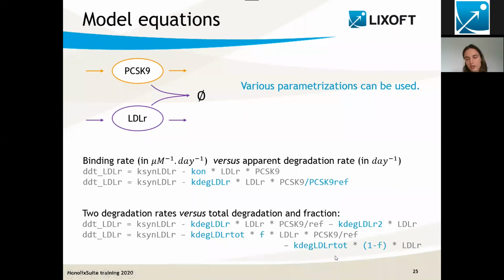In the second term, I have again the total degradation times the rest of the fraction. And in this case, I have total degradation and the fraction for each of the two ways to degrade. So in my case, I have decided to work with apparent degradation rates and the total degradation rate and the fraction. That's a somewhat arbitrary choice.